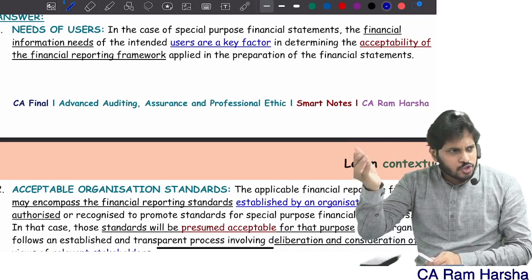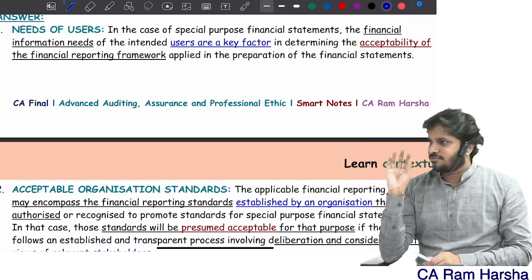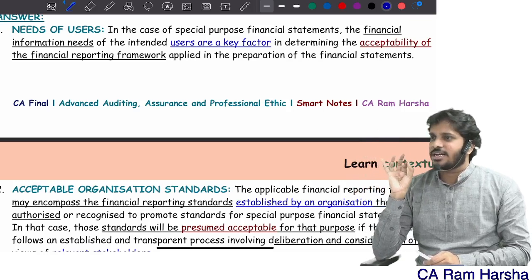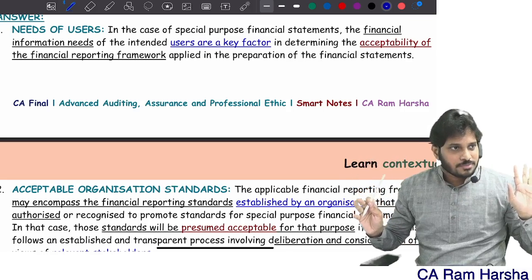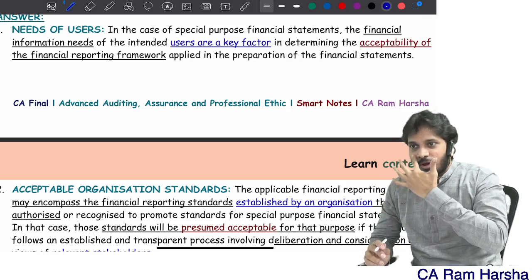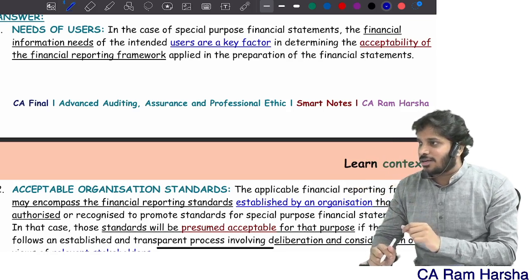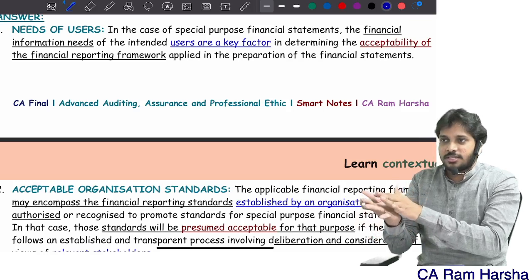I will also look into what rules and regulations he gave. First point, I will look into what rules and regulations. Whether that is acceptable or not, I will check. Acceptable means what? Directors came and showed me, sir, these are the rules, sir.